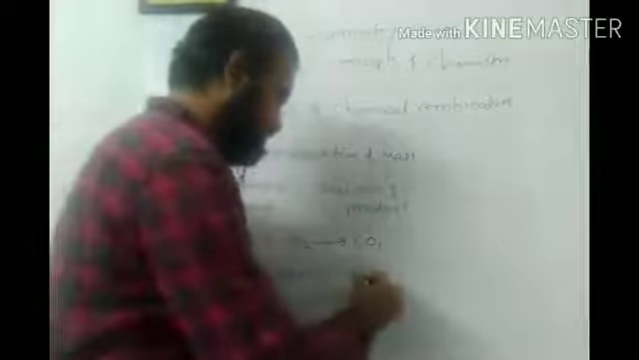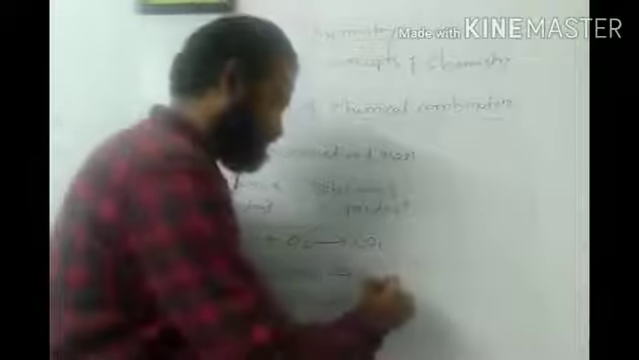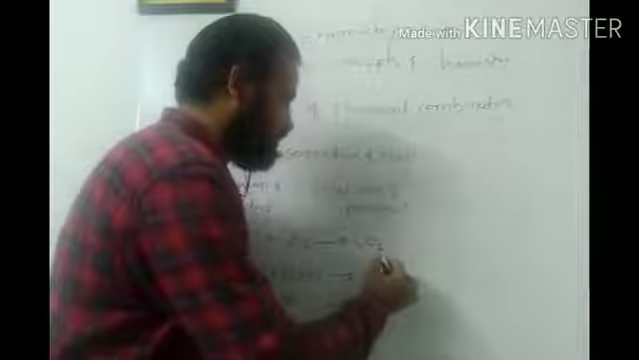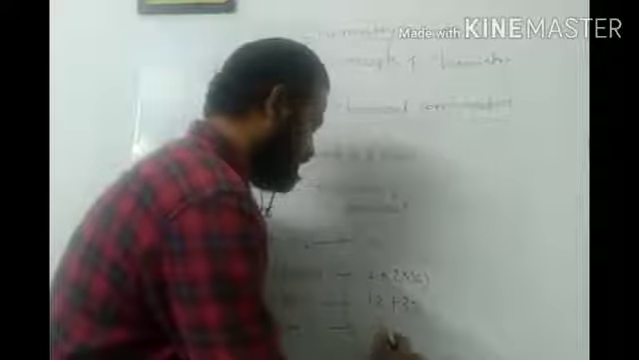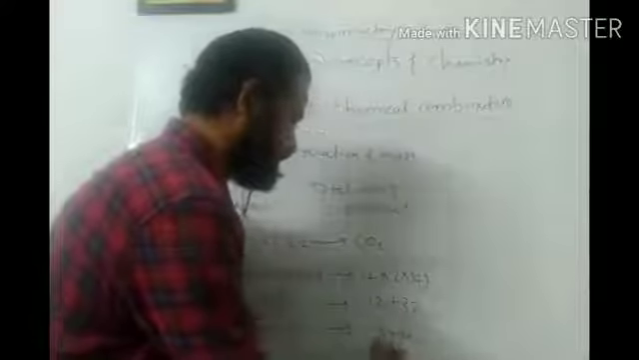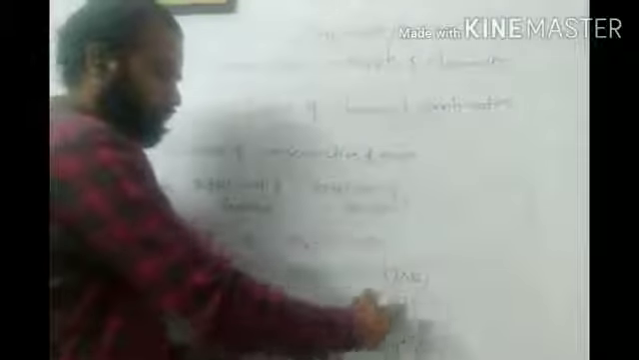In case of CO2, again 12 atomic mass plus 2 into 16, so it is 12 plus 32, again it is 44 gram, isn't it? It is 44. Means what? According to this statement, total mass of reactant equals total mass of the product. Hence this is what the law is, the law of conservation of mass.